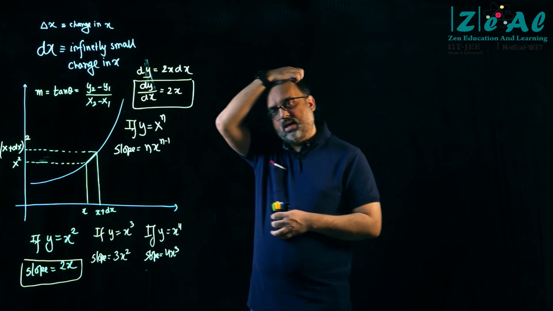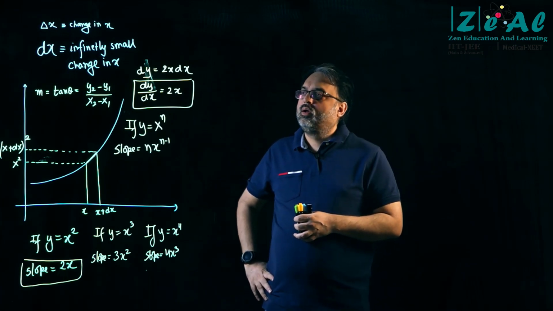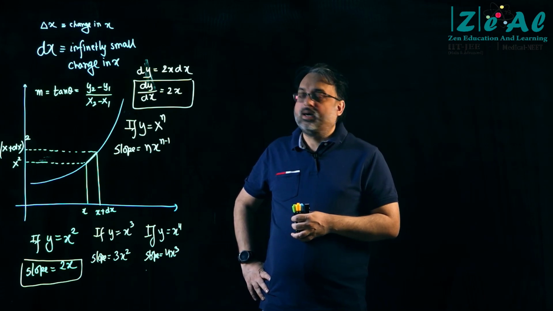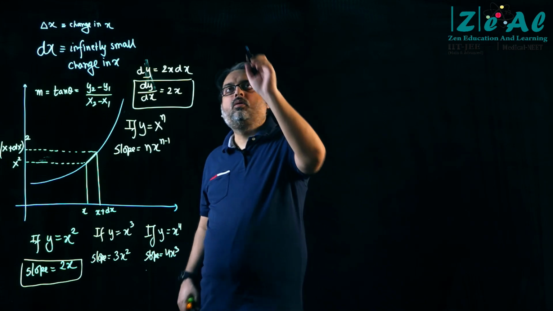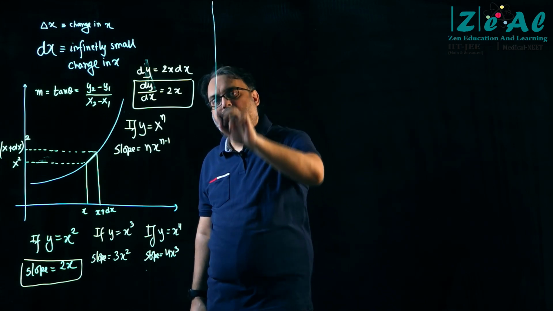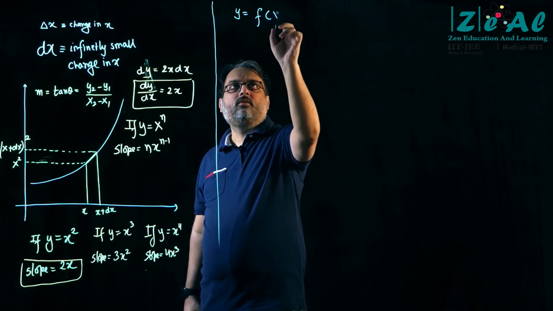Before we get to this, I want you to understand the meaning of y is equal to f of x. Okay, so let me just, y is equal to f of x.